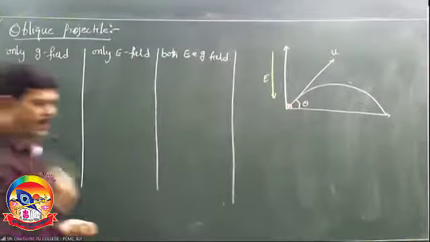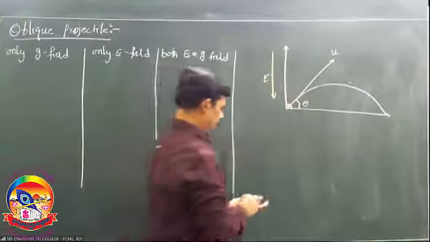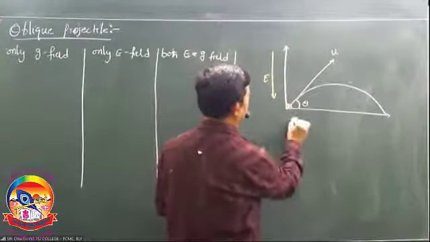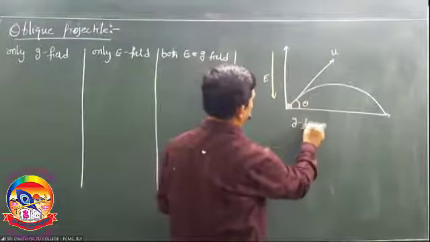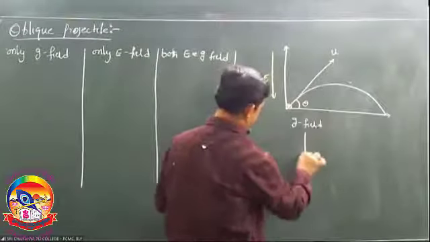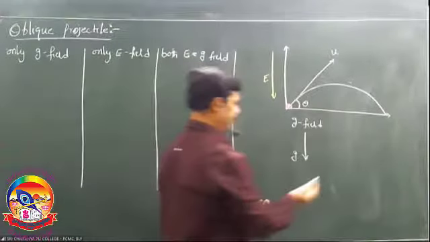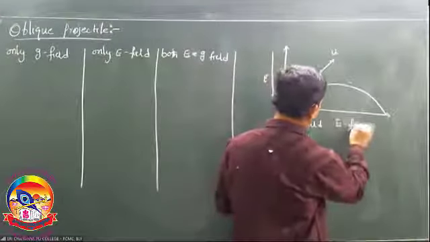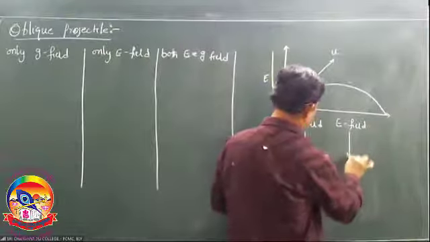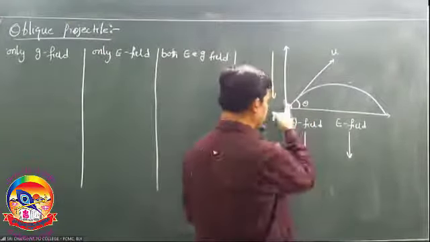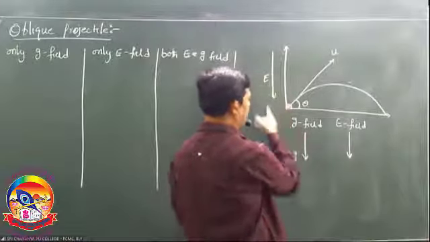First thing you have to see in the problem: only G field, G is always downward. Only E field, it may be either upward or downward. In this particular case, positive charge, downward field.